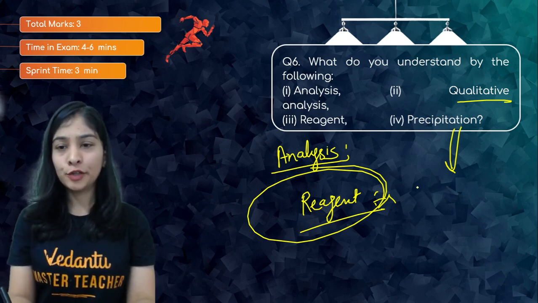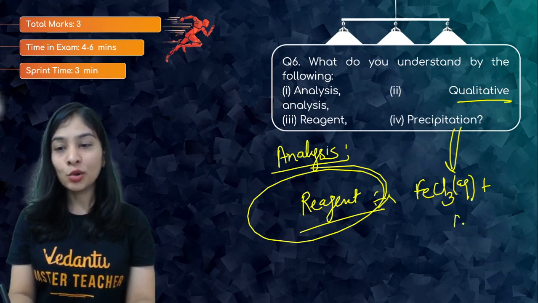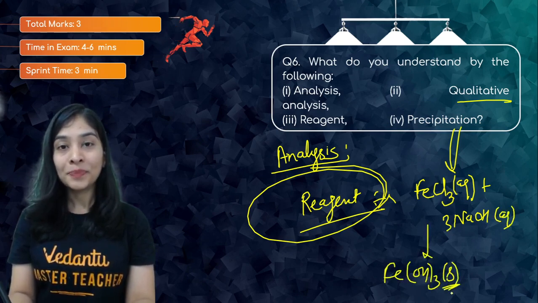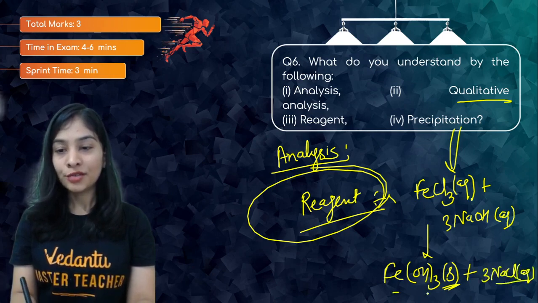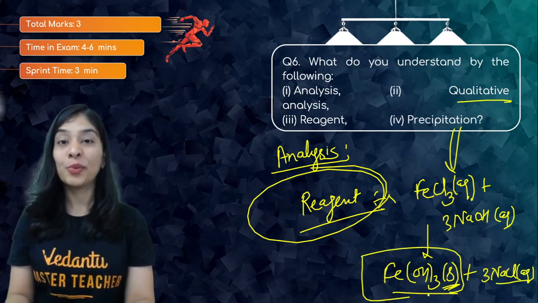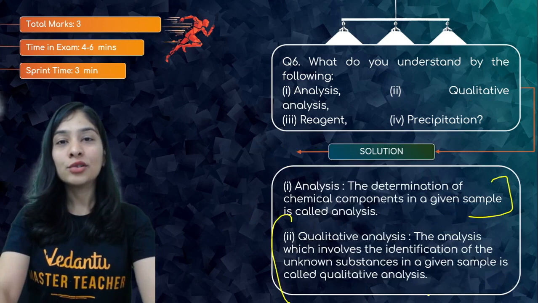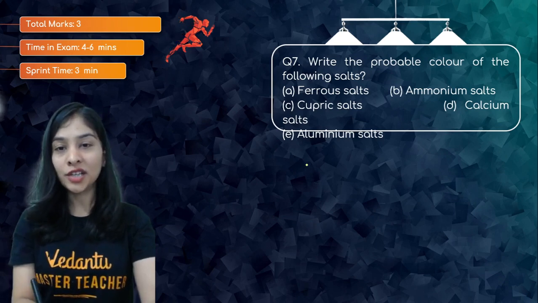You can also give an example to prove that. Suppose I have taken ferric chloride aqueous solution, yellowish in color, and I am putting my sodium hydroxide aqueous solution into it. As soon as they mix, you get iron hydroxide solid. To show a precipitate, you write solid over there, and 3NaCl aqueous forms. This is my reddish brown precipitate that I get at the end of the reaction. I think this is easy peasy, and I'm trying to clear out all the concepts possible, because that will help you. Now let's come to question number 7.